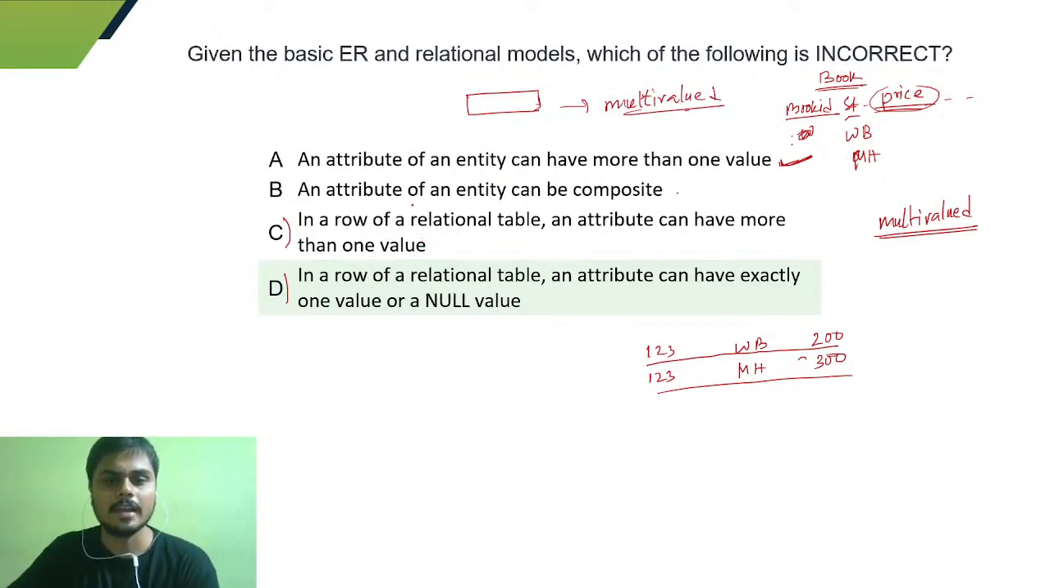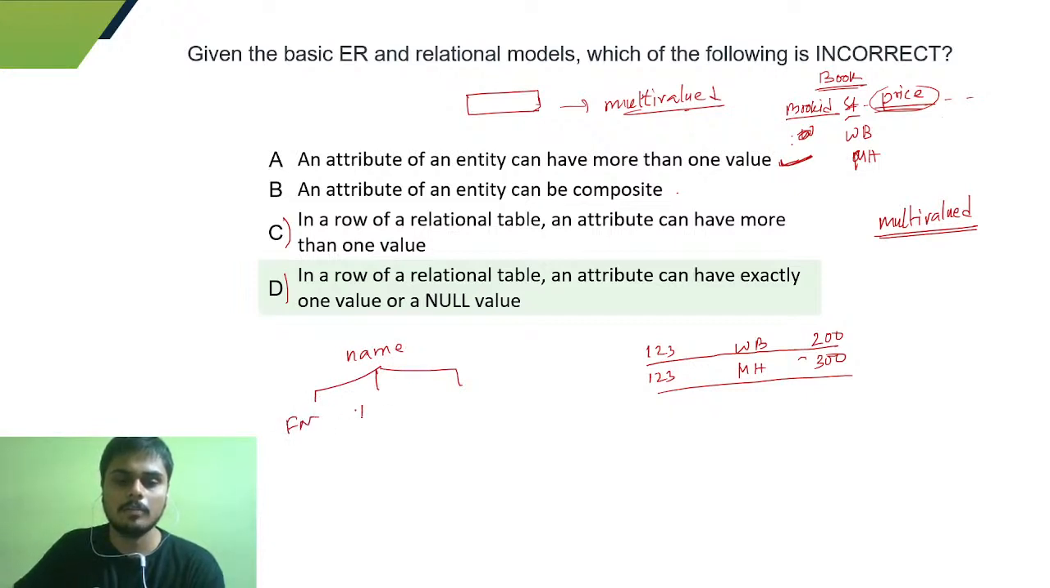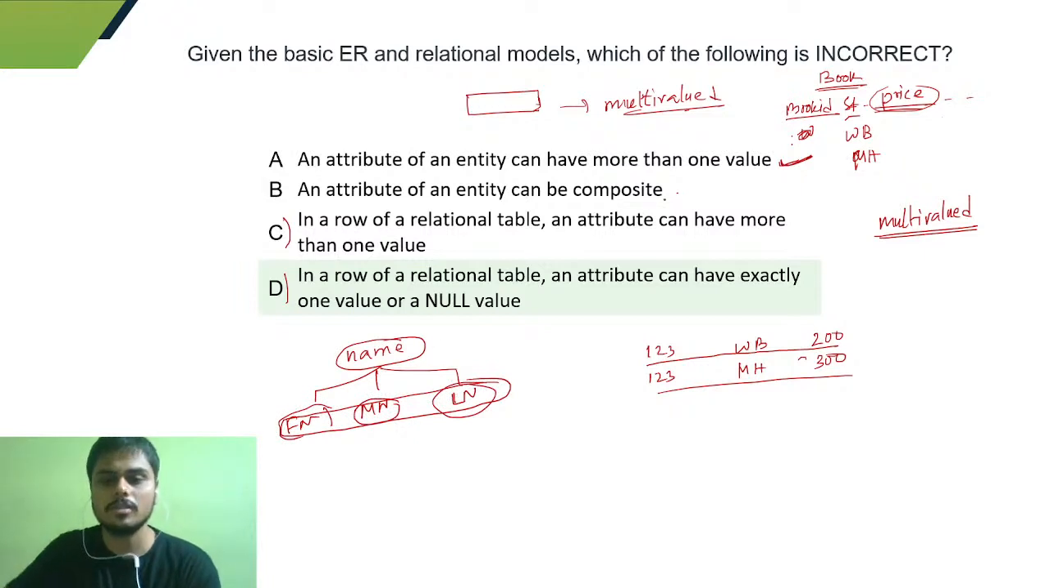The second one is saying an attribute of an entity can be composite. Obviously it can be composite. How is it so? Let's say you have an attribute called name. Name has two or three parts: the first name, the middle name, and the last name. All these together form the name attribute. These are the sub-attributes of name, so this is called a composite attribute. So this is also true.